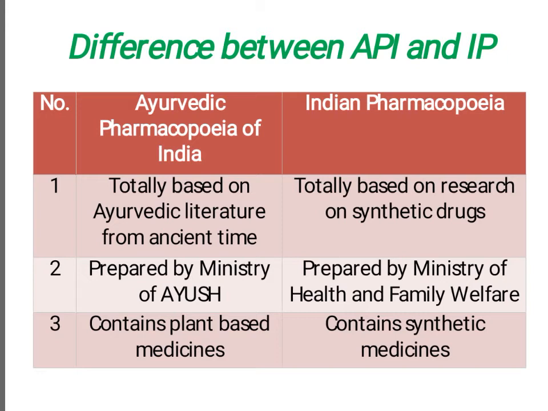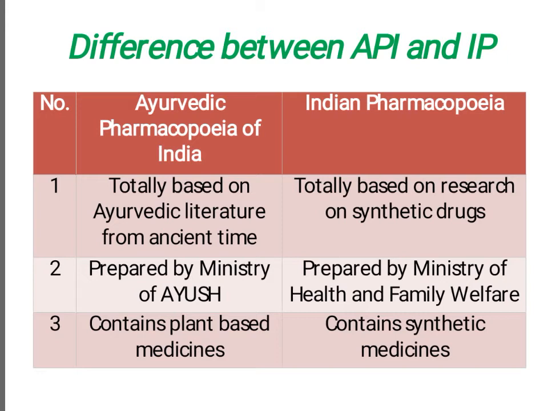The second major difference is that Ayurvedic Pharmacopoeia of India has been prepared by the Ministry of Ayush. Ayush stands for A-Y Ayurveda, U Unani, S Siddha, and H Homeopathy. So Ayurvedic Pharmacopoeia has been prepared with the help of the Ayush department, whereas Indian Pharmacopoeia has been prepared by the Ministry of Health and Family Welfare.